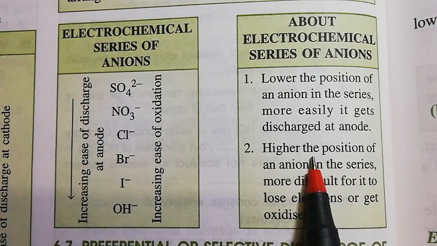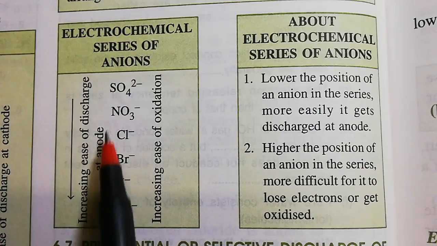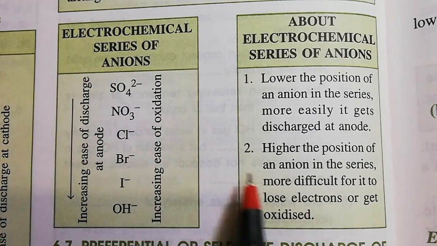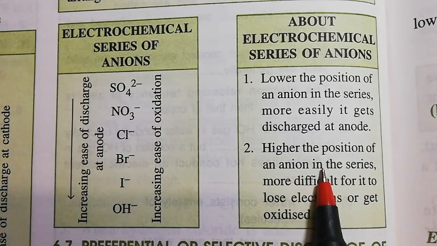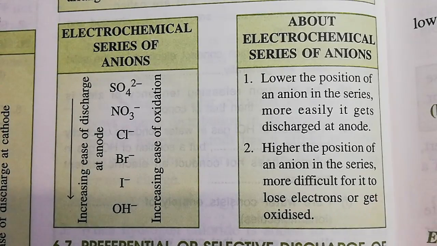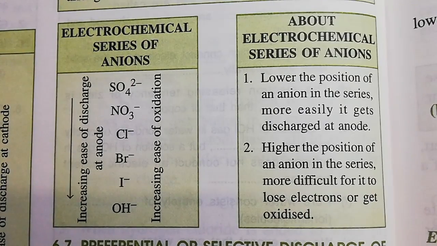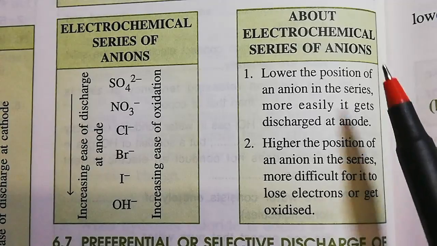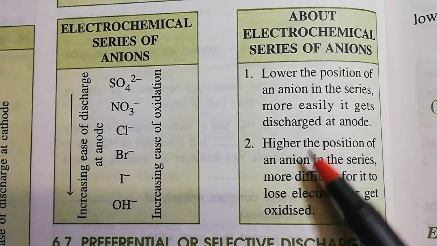And the higher the position of an anion in the series, like sulfate or nitrate, the more difficult it is for it to lose electrons or get oxidized. So actually we have to remember these two points.